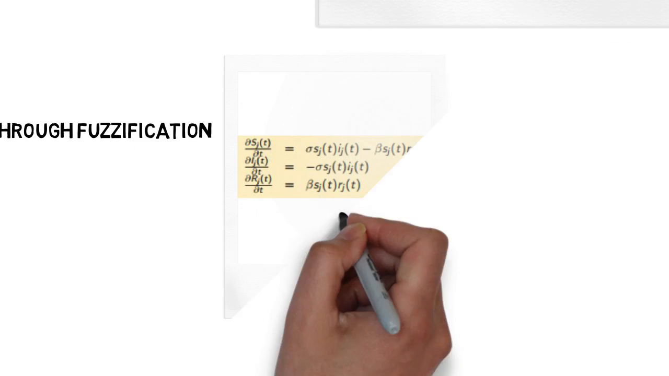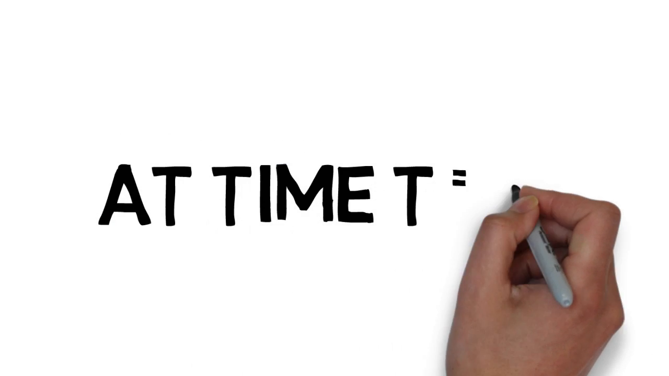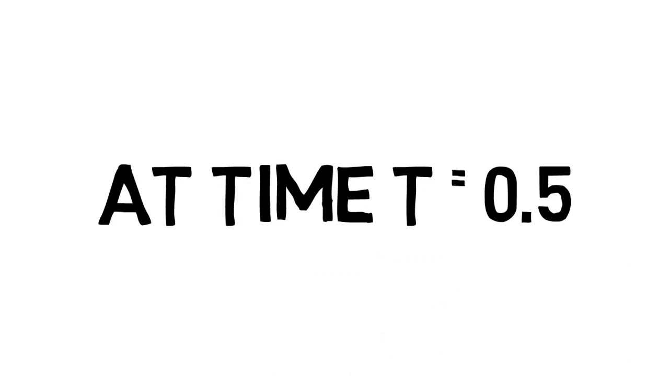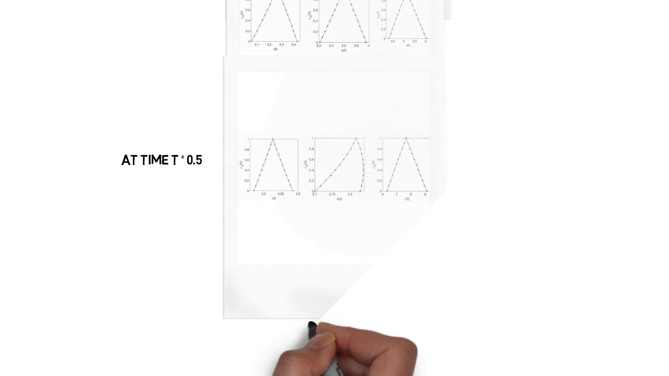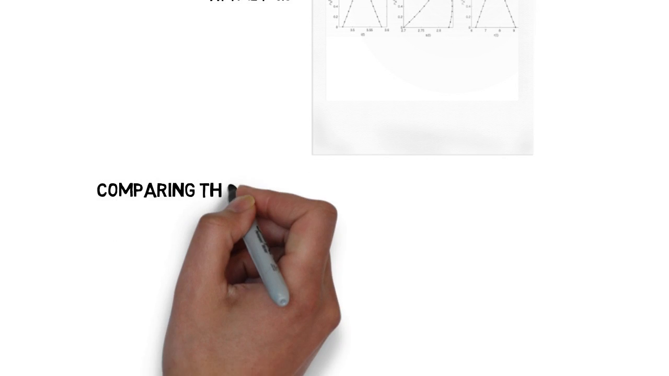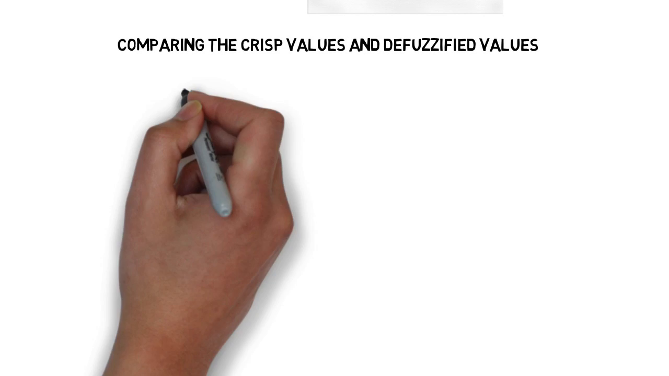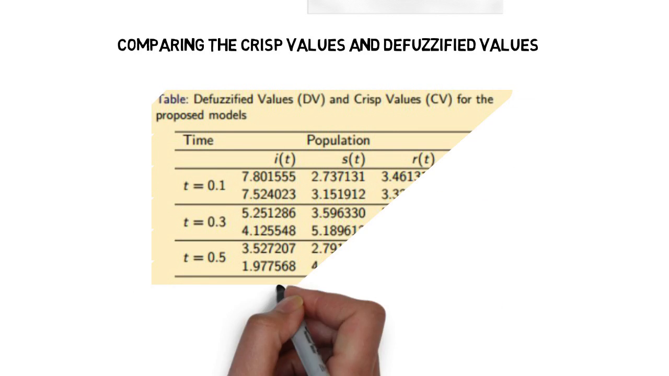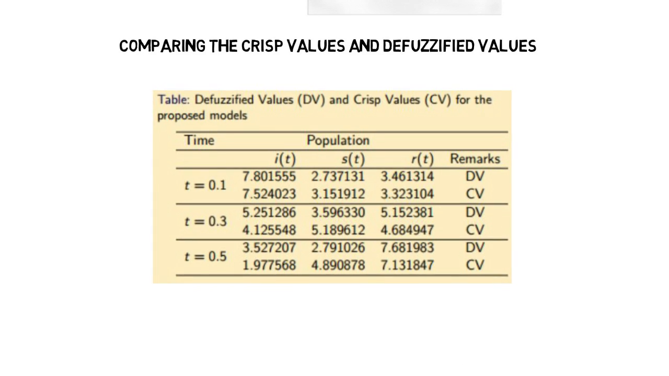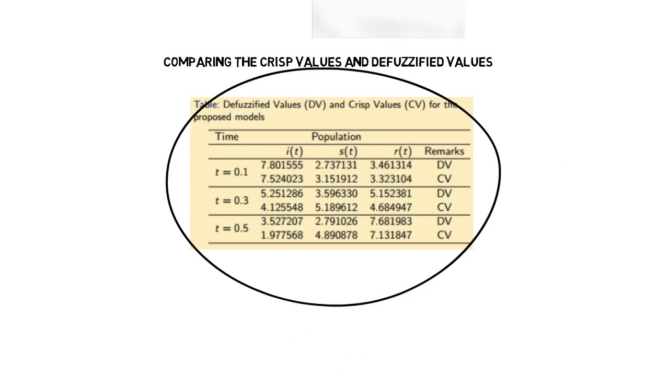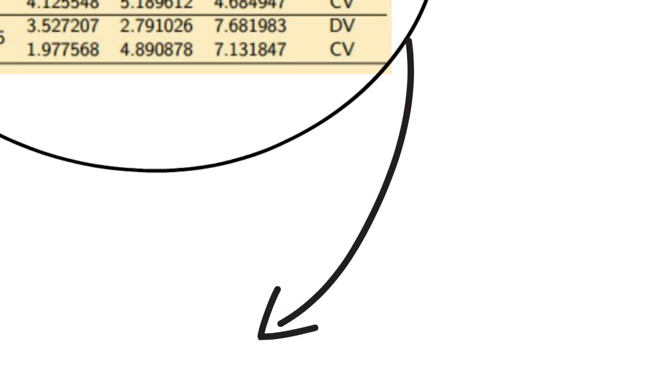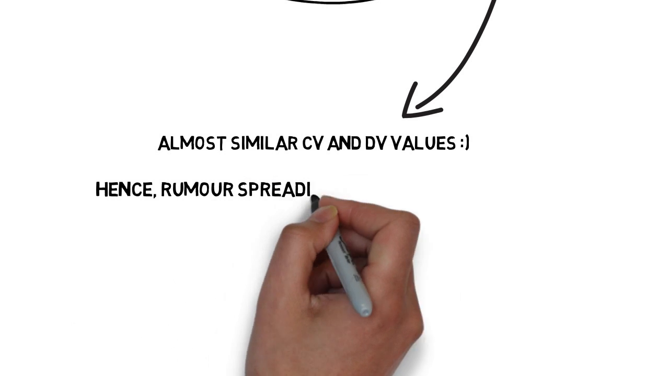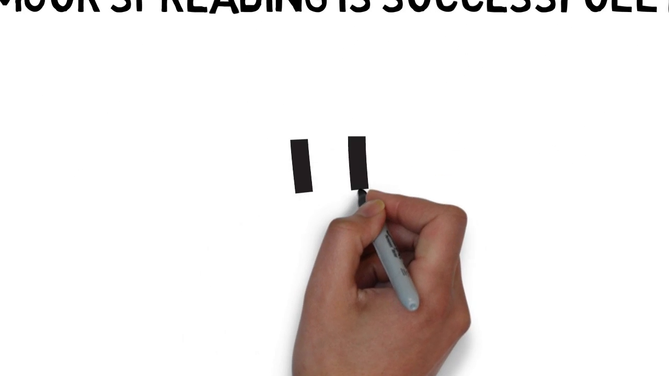For fuzzification, we have used the following equations. The peak of the graphs of spreaders, ignorants, and stiflers denote the respective populations at time t is equal to 0.1, 0.3, and 0.5. Now we compare the crisp values that we obtained before fuzzification and the defuzzified values. Upon comparison, we found out that they have almost similar CV and DV values. Since our result is now verified by fuzzification, our rumor spreading model is successfully verified.